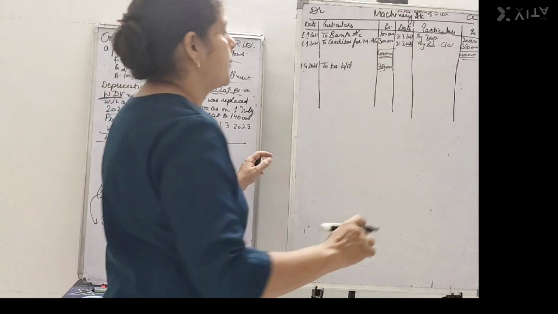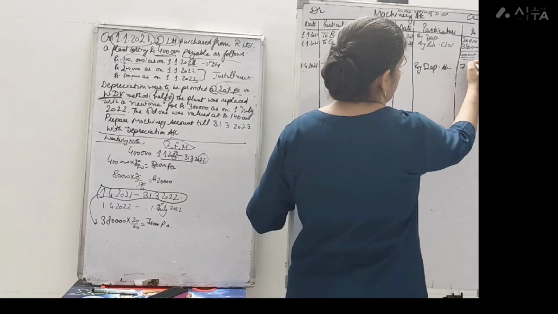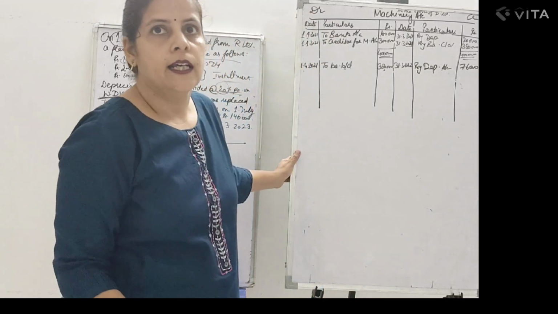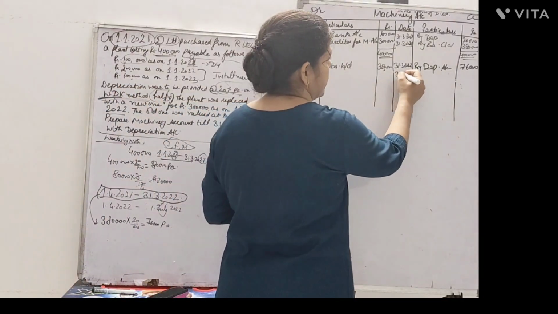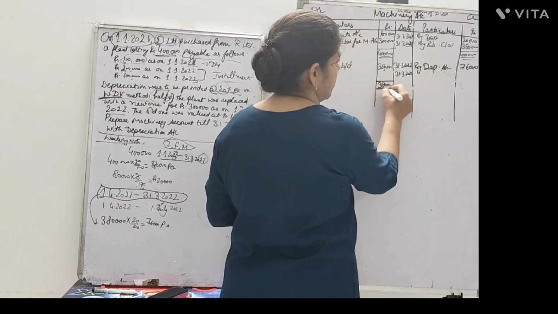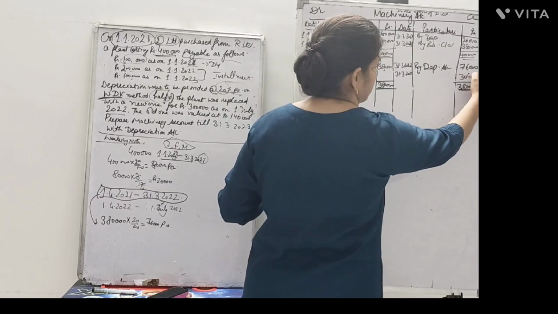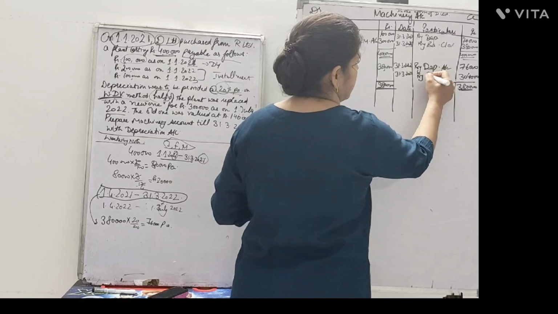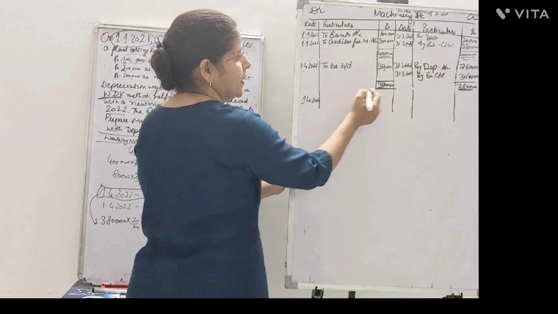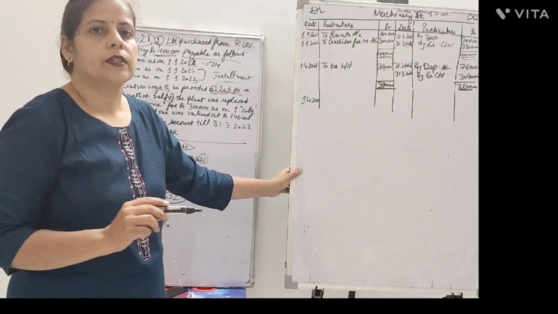Right? So the depreciation at the year end would be debited to the depreciation account with rupees 76,000 as on 31st March 2022. The year has ended and depreciation has been charged for the full year. What would be the balance of the machinery out of 3,80,000 total? When we deduct 76,000, the leftover balance of the machinery is 3,04,000 rupees. This balance is to be brought down as on 1st of April 2022. Year ending 31st March 22, year starting 1st April 2022.